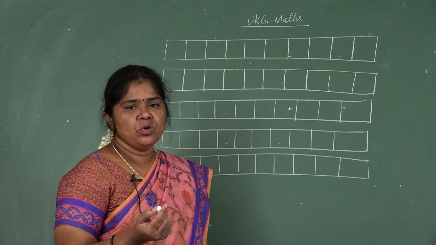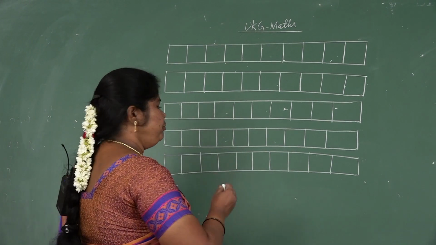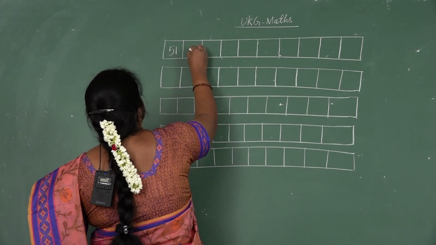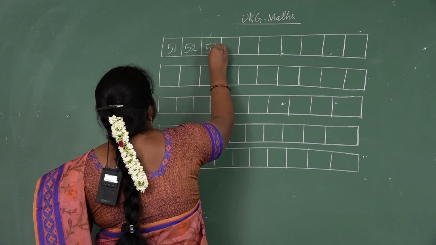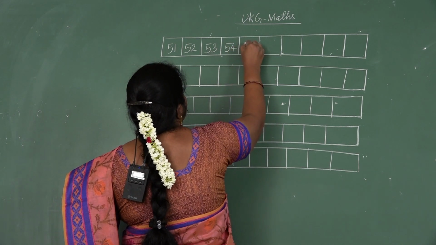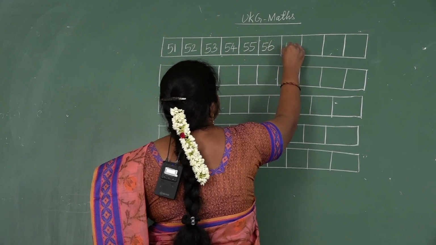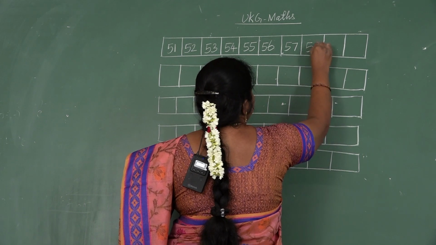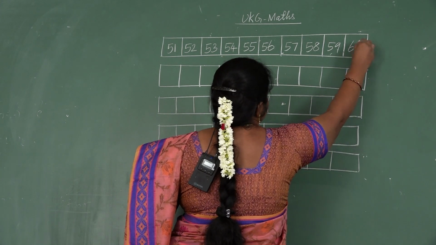Already you know the numbers from 1 to 50. Now again I am going to teach 51 to 100. See here, 51, 52, 53, 54, 55, 56, 57, 58, 59, 60.